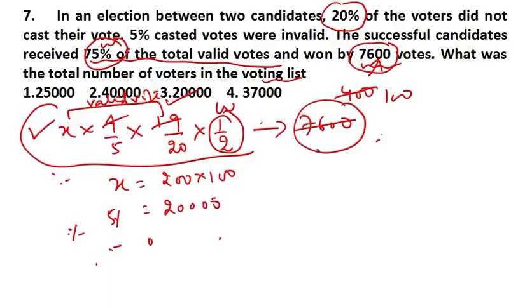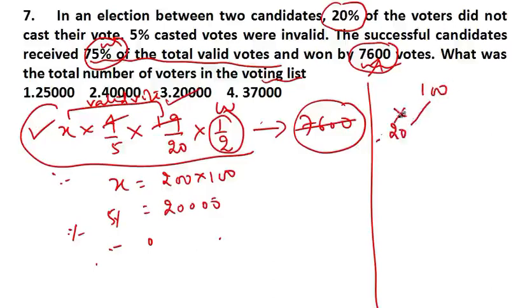Now if you do this with 100, then I will tell you where the problems come. Suppose you assume the voter list is 100. Now here it is saying that 20% of people did not cast their vote. So 20 did not cast their vote, which means 80 people have cast their vote. Out of 80, 5% is invalid.